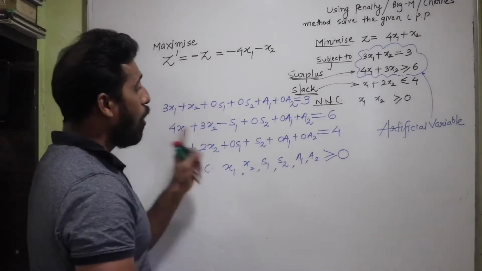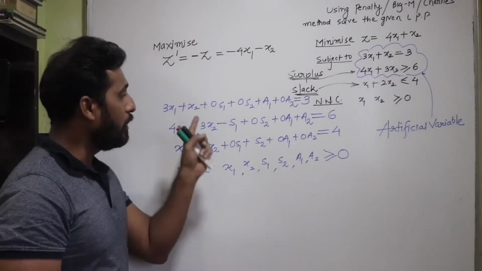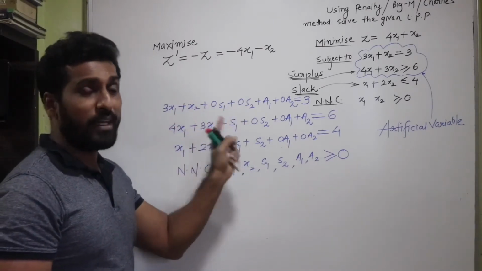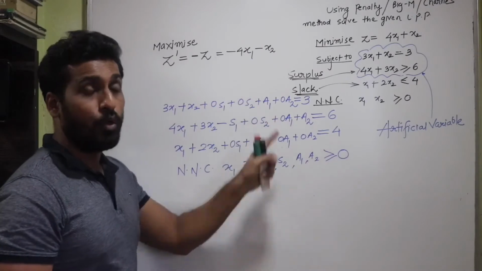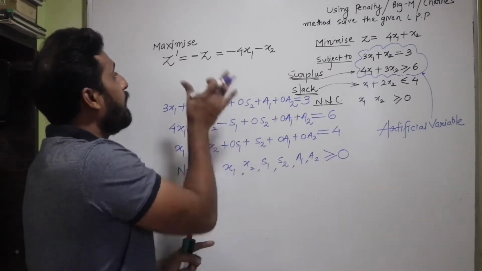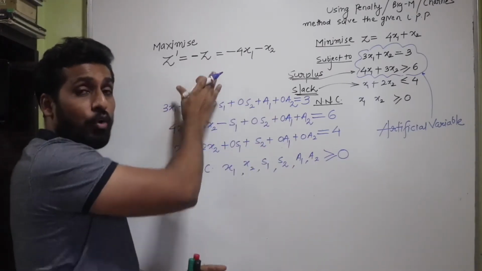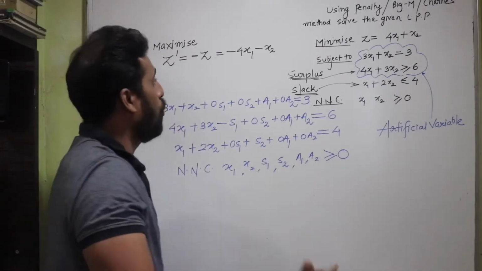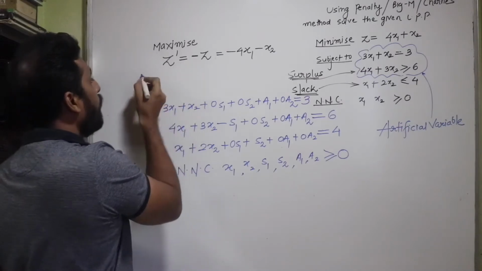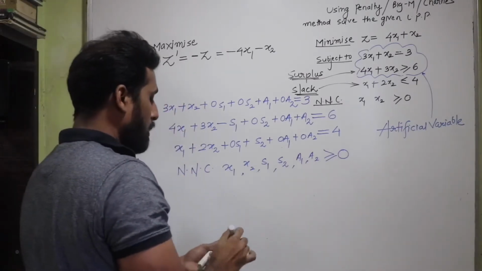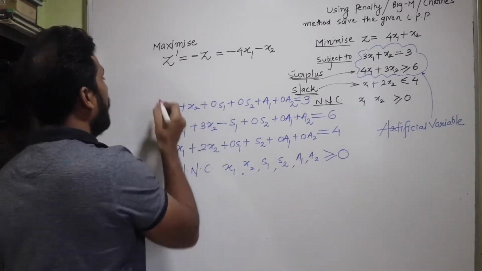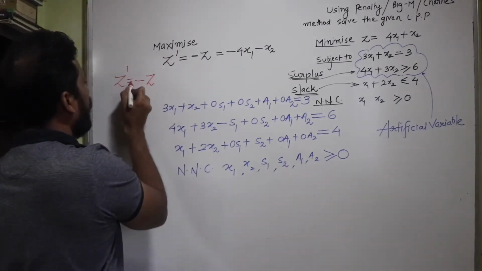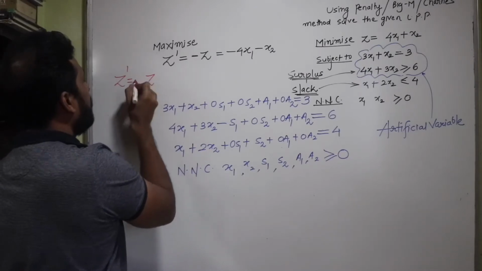Now, how many variables have been appearing over here? So there was x1, x2, the decision variables, the slack and the surplus variables s1, s2, and the artificial variables a1 and a2. All these variables need to be written into the maximizing function also. So now pay proper attention. You are going to learn something new over here. So I'm going to write my objective function as minus of z. So let's write here minus of z, or I can say z dash is equal to minus of z.